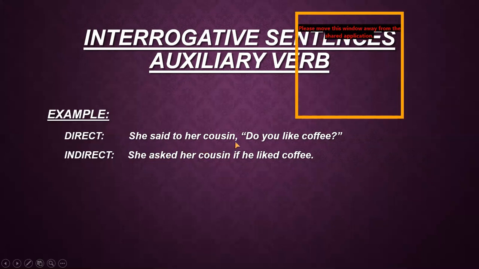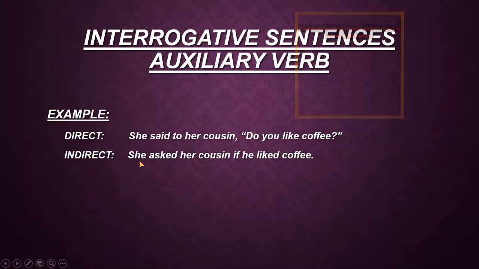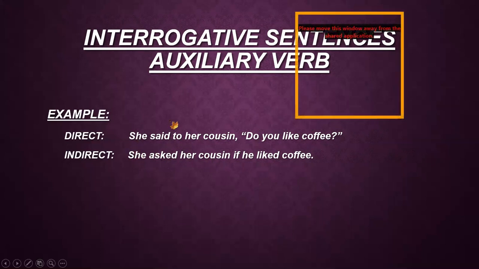She said to her cousin, "Do you like coffee?" Now, again, you can see that auxiliary verb do is used here, and it is a present indefinite tense because do is here with the first form of verb. It has to be converted into past indefinite tense. Now I convert the sentence. She remains same because it is the subject. Said to is changed into asked. Her cousin remains same. Then we replace this comma with the connector if.